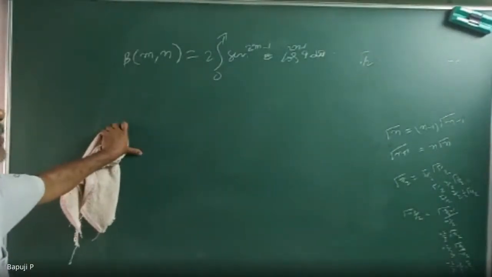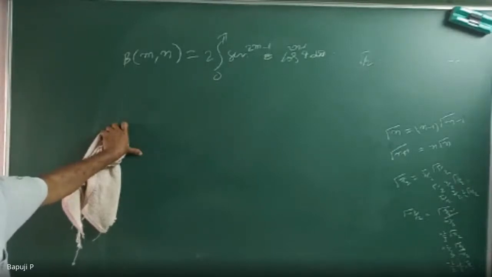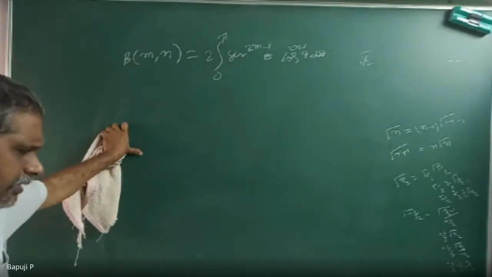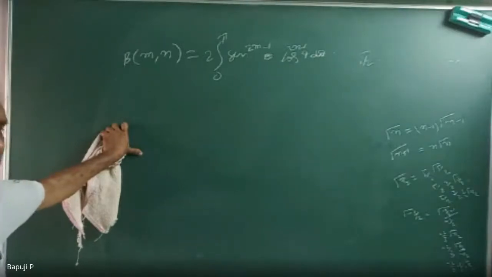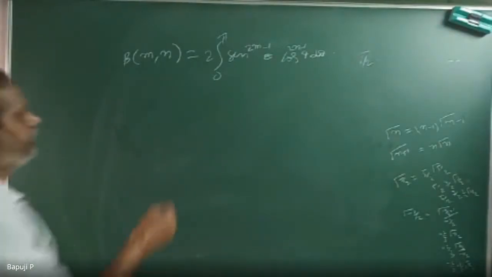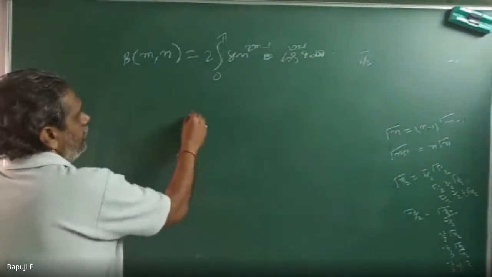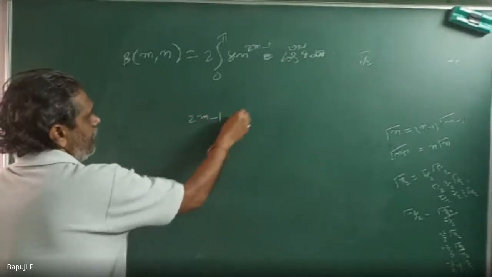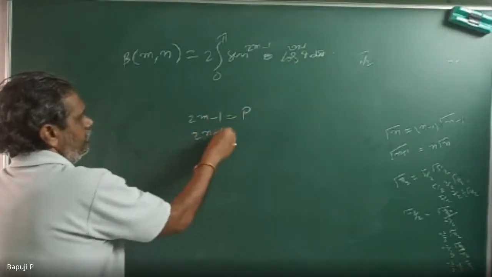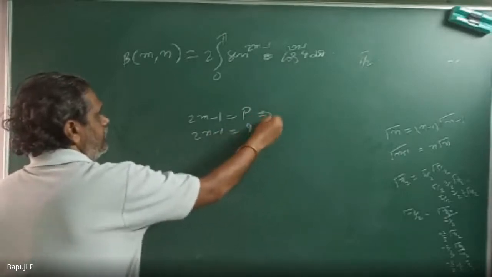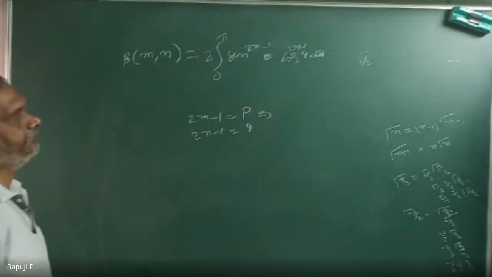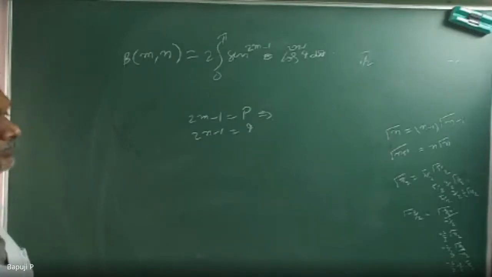Just put 2m; I cannot always write 2m minus 1. Suppose sine power 7 theta, cos power 7 theta, or cos power 6 theta, I don't want to always write 2m minus 1. Properly I want to write this in another form. Suppose I substitute, this is substituting, not integration: 2m minus 1 is equal to p, and 2n minus 1 is equal to q. From this, m is equal to what? Tell me. p plus 1 by 2.